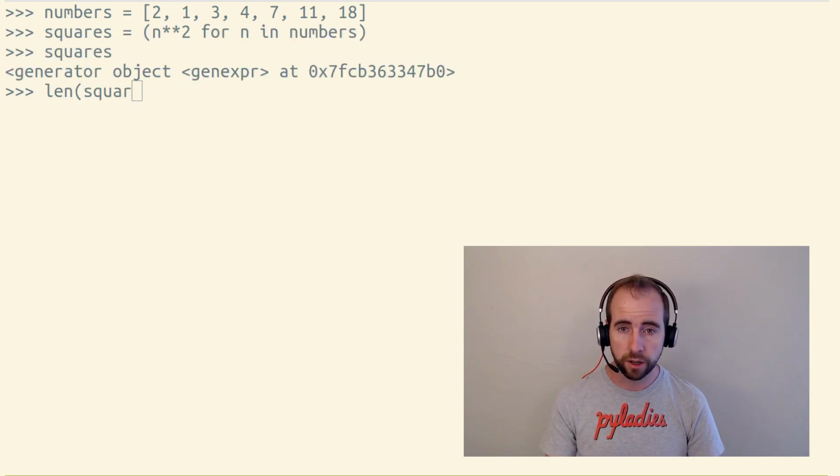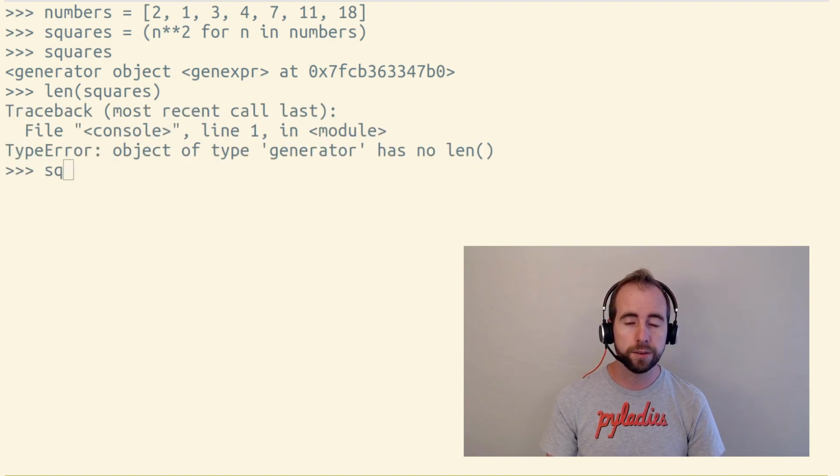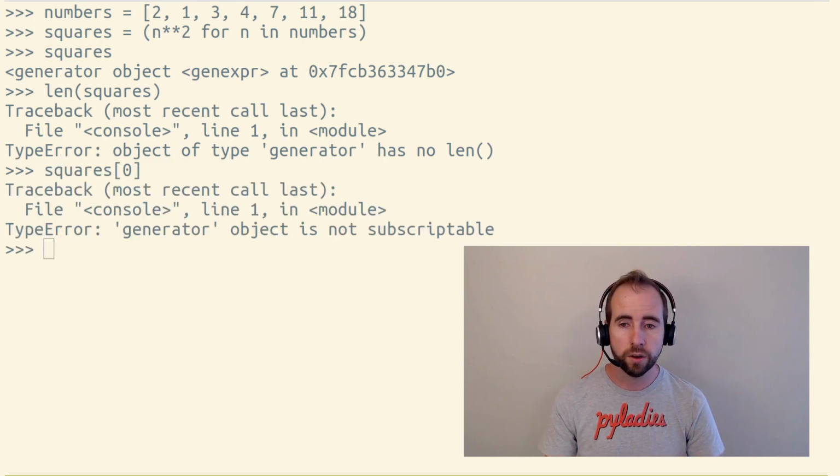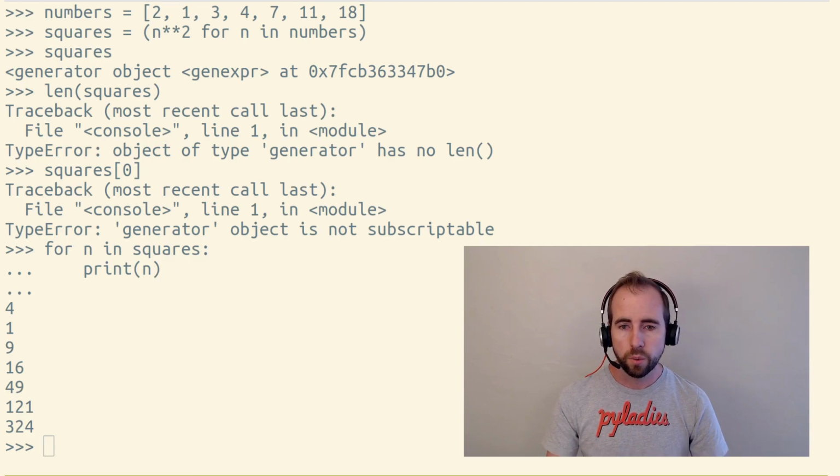A generator object, unlike a list, doesn't have a length. And if we try to index a generator object to get its first item, for example, we'll get an error. You cannot index a generator. The only thing you can really do with a generator is loop over it. So why would we use a generator when it seems like it has fewer features than a list?